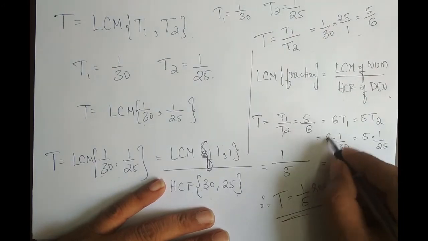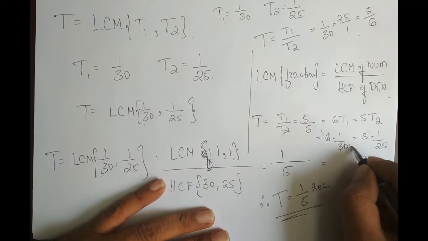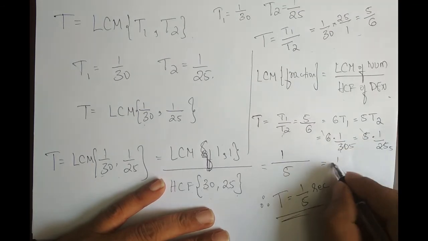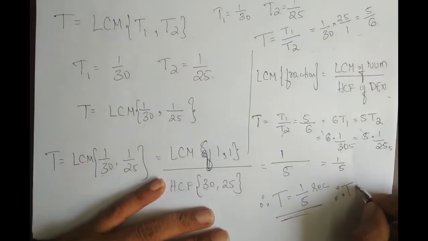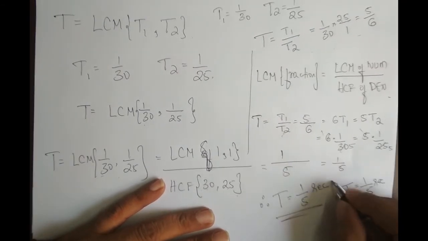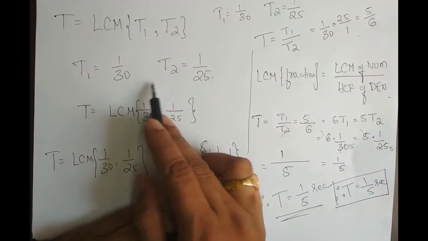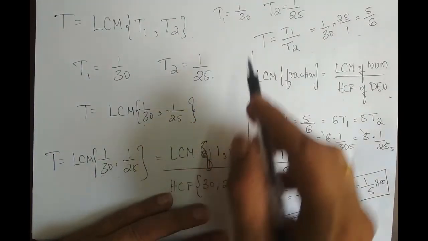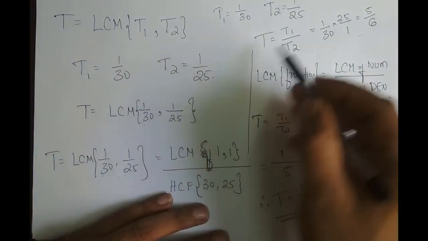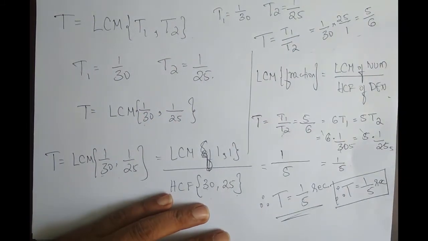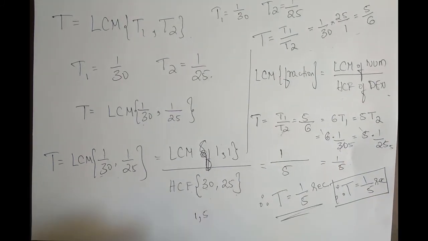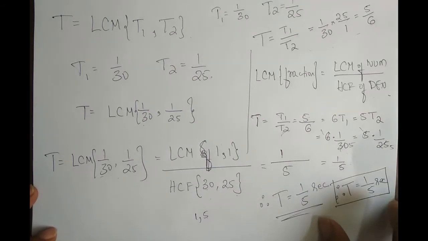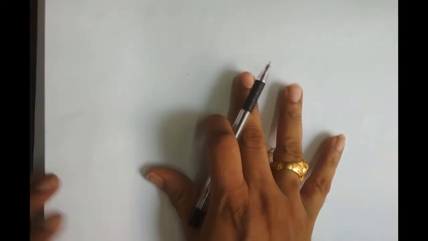And what is this? 6 ones are 6, 5 sixes are 30, and 5 ones are 5, 5 fives are 25. So both are equal to 1 by 5. Therefore capital T is equal to 1 by 5 second. The fundamental period is 1 by 5. Either you take the LCM of T1 and T2, or the easy method is to take the ratio T1 by T2 and just cross multiply, and you get the same number. It's a shortcut method to find the fundamental period. Let me take up one more example so that you get used to it.